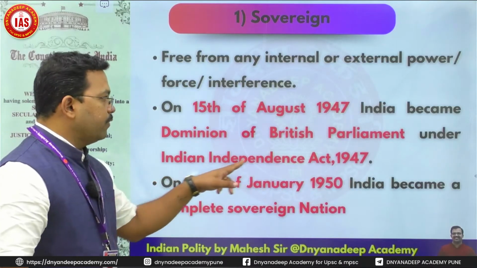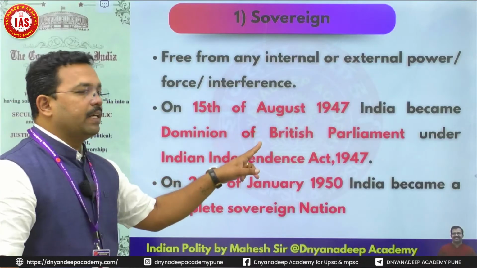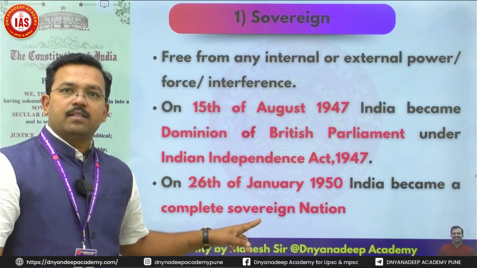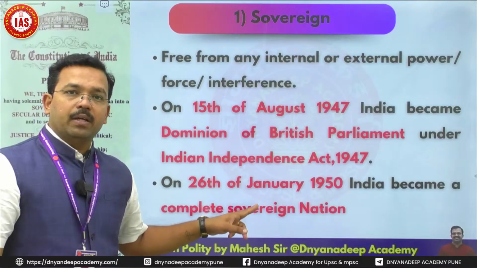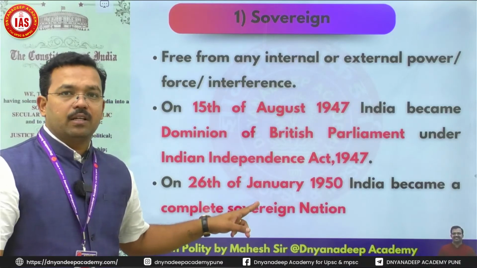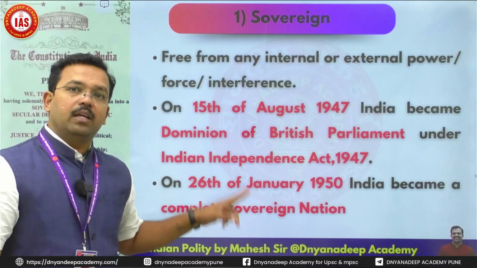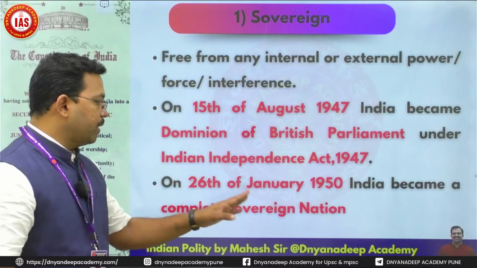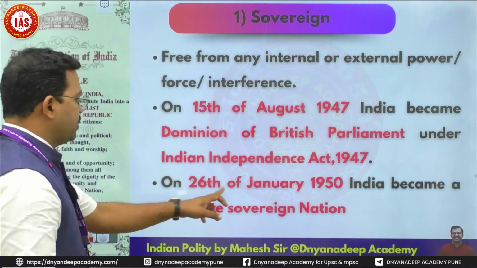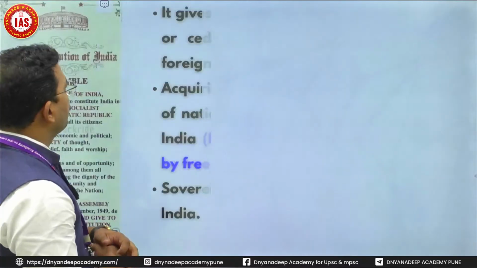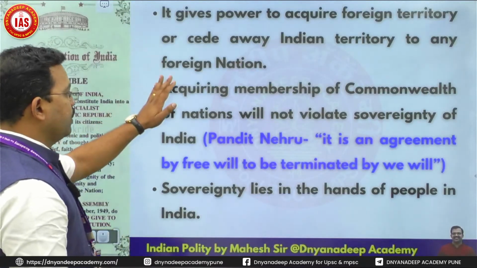On 15th of August 1947, we were a dominion under the British Parliament. On 26th of January 1950, India became a complete sovereign nation. All rights came into our own hands. India became a complete sovereign nation. Right, so this we have discussed.